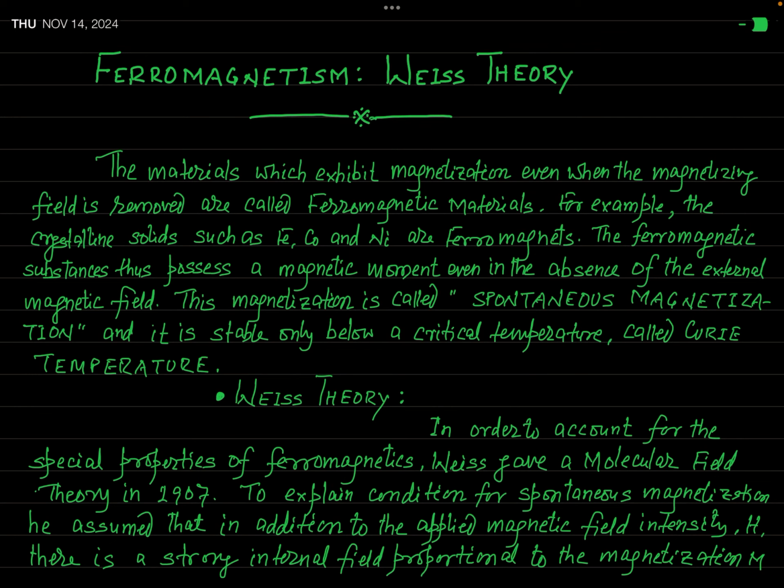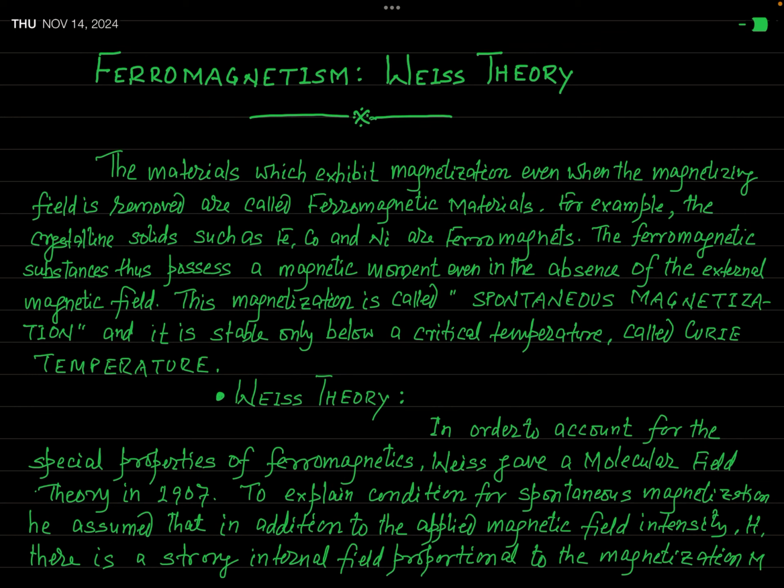Actually, you know, the transition metals like iron, cobalt, nickel, which are actually crystalline solids, such type of materials exhibit magnetization even when the magnetizing field is removed.